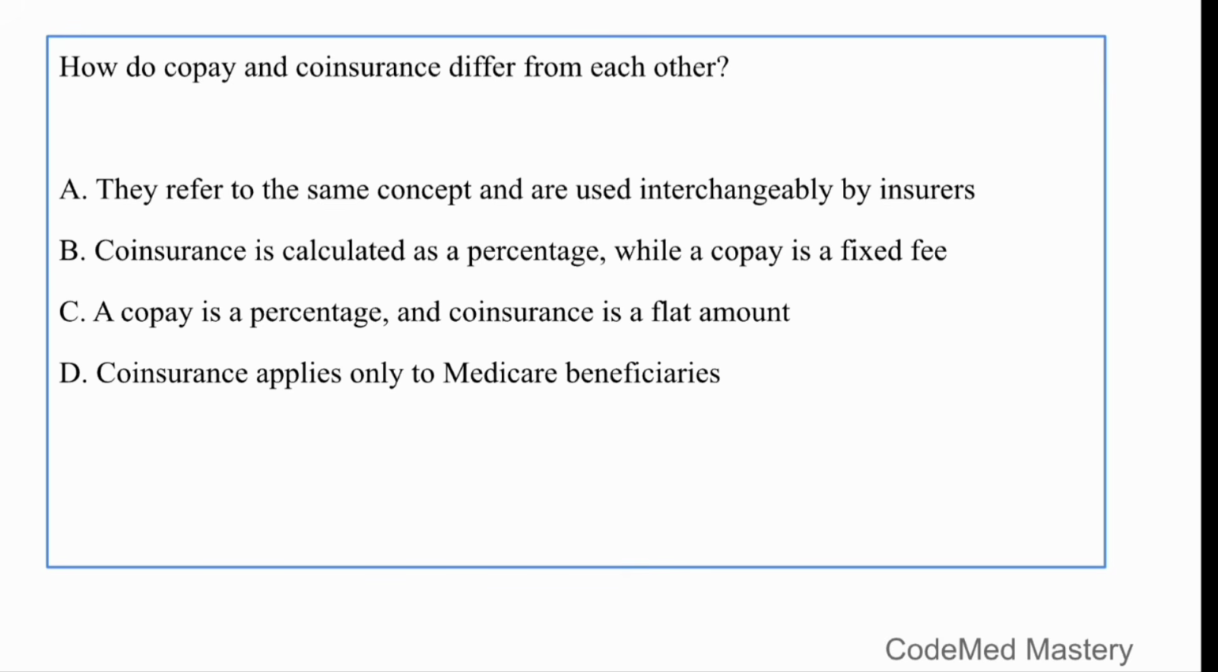So what is the correct answer? The correct answer is option B. Coinsurance is calculated as a percentage while copay is a fixed fee. A copay is a set dollar amount the patient pays, for example, $25 per office visit. Coinsurance is a percentage of the allowed charges, for example, the patient pays 20% and the plan pays 80%. So these are not interchangeable terms.